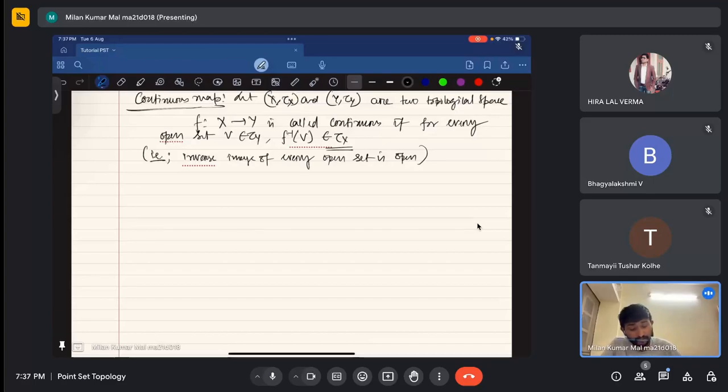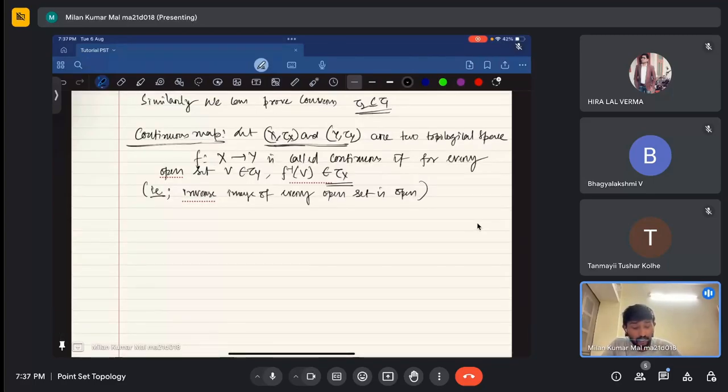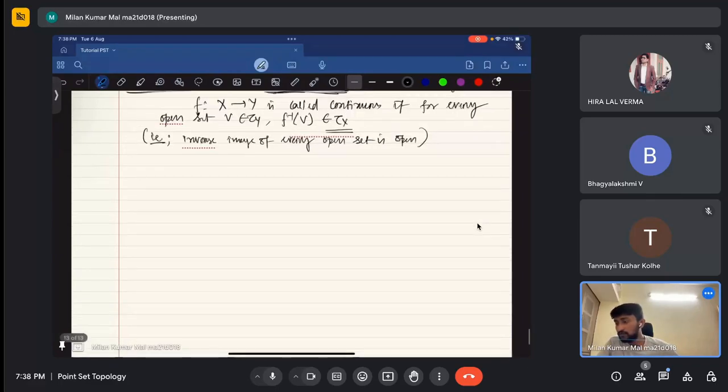Nothing special. But here we are defining it in a general topological space. There the topological space is fixed, that is R, in the real analysis case. Okay. Now, what are examples of continuous functions? First one: let (X, tau X) be a topological space.